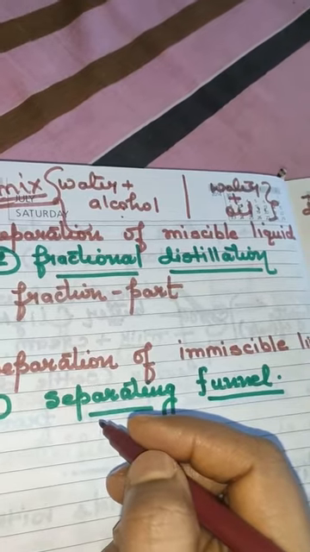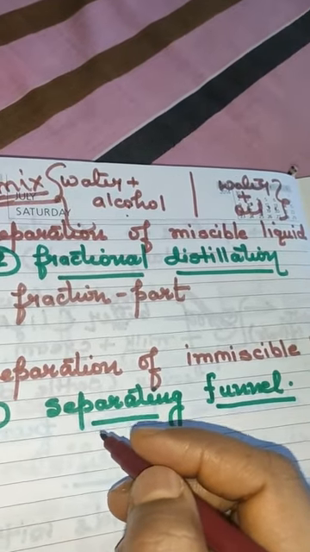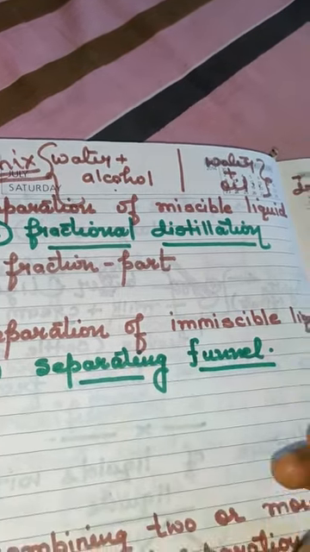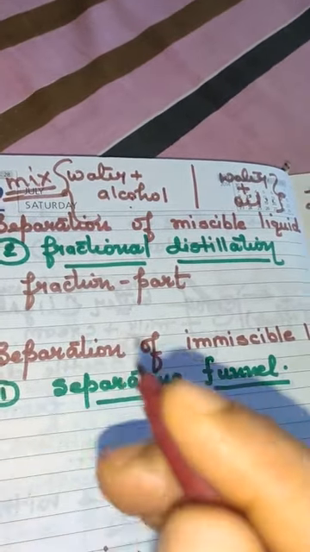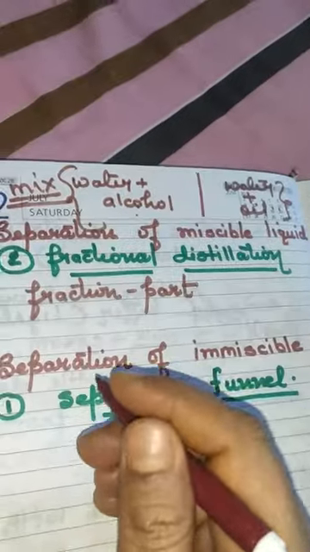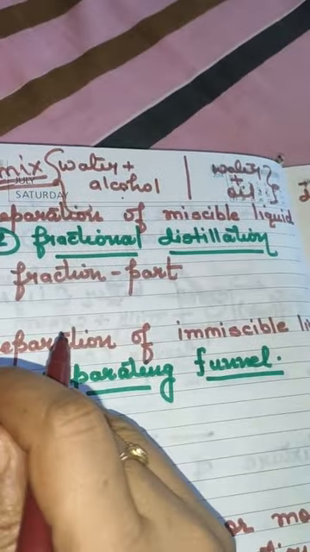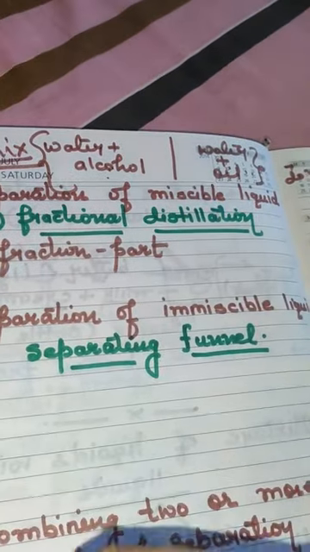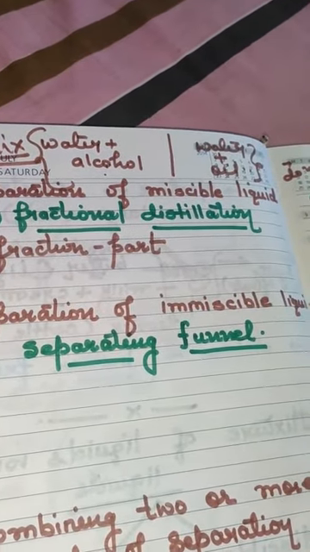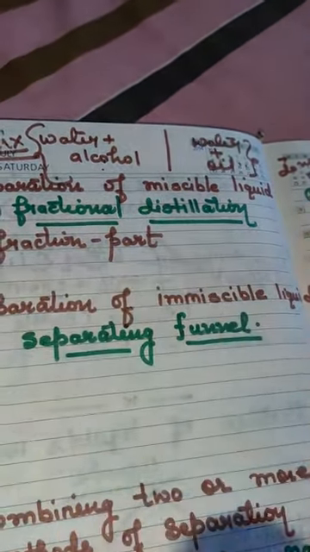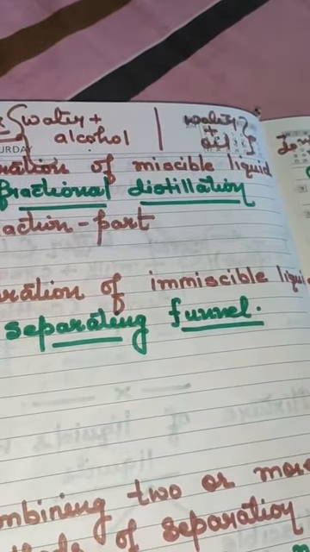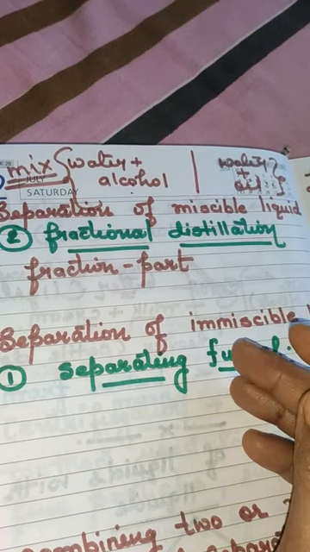The two liquids are boiled. Each liquid has its own boiling point. The first liquid, which has the lowest boiling point, will boil first and change into vapors. When it goes up, it condenses and changes back into liquid.